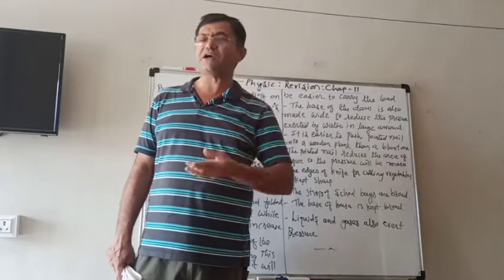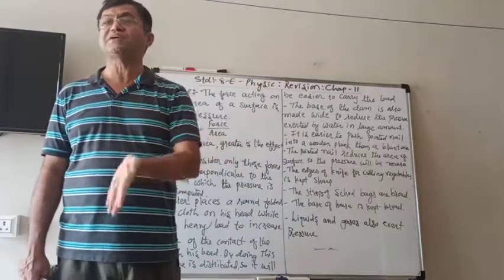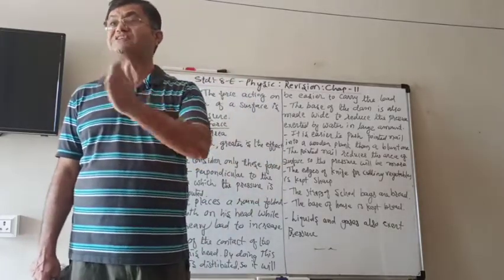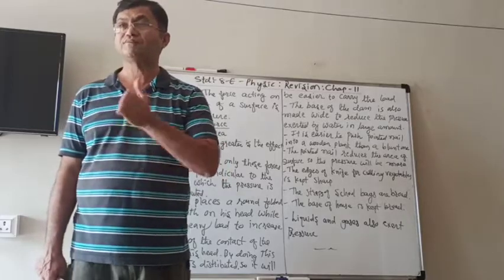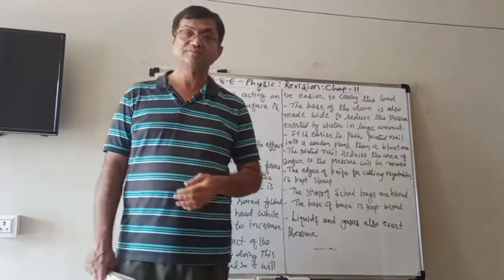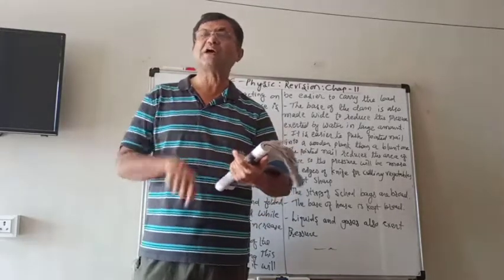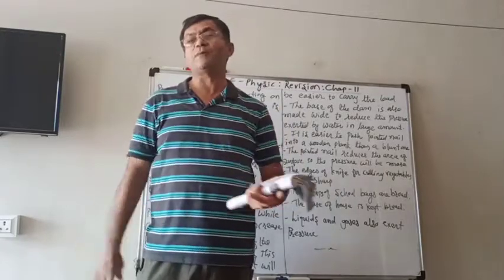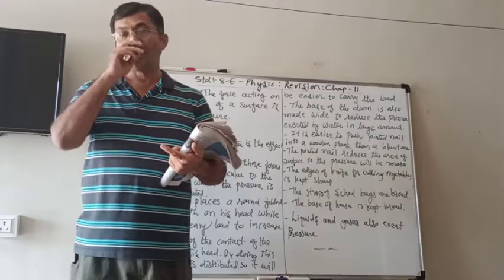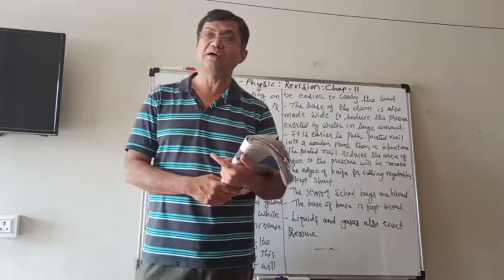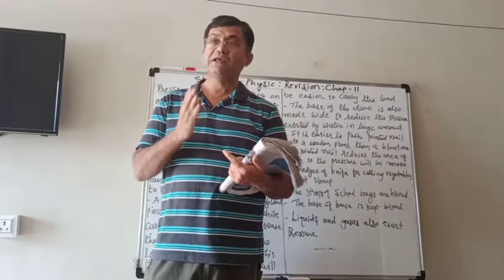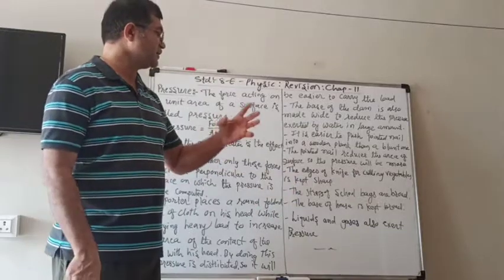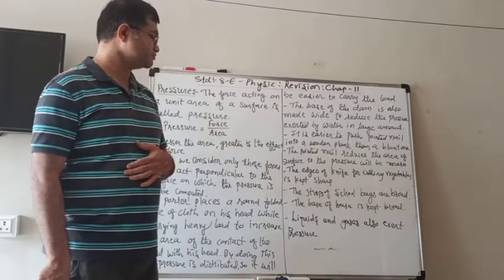Similarly, if you notice the tools which are used for cutting, piercing or making holes, they also have sharp edges. If the knife in your kitchen is blunt, it is not easy to cut the vegetables. But when you sharpen it, you can easily chop the vegetables. Therefore, here also we are decreasing the surface area so that the effect of pressure will be more. Such situations we can always understand this way.